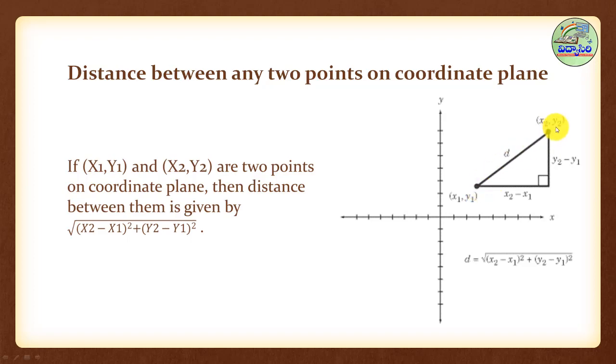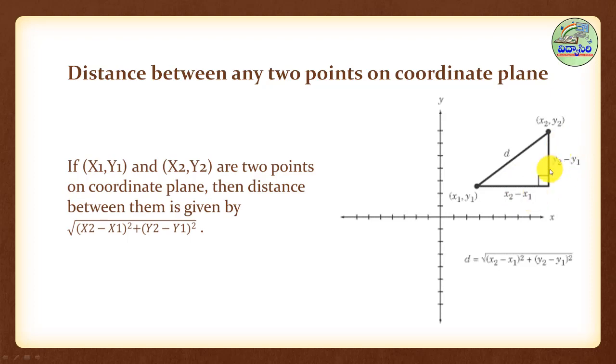The length of this side is known as the hypotenuse of this right angle triangle. We can find the length of the hypotenuse using the Pythagorean theorem. Already we have discussed it in lower classes: the square of the hypotenuse is equal to the sum of the squares of the other two legs.